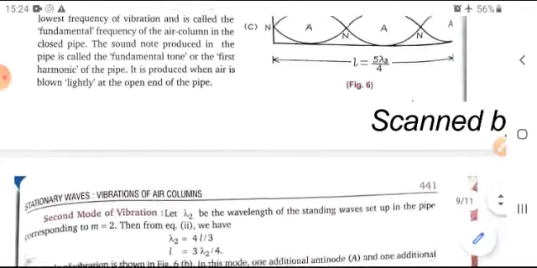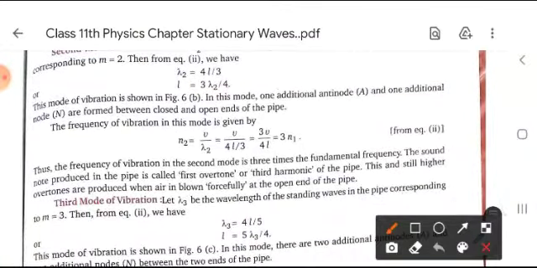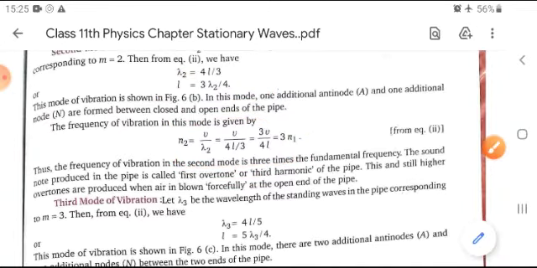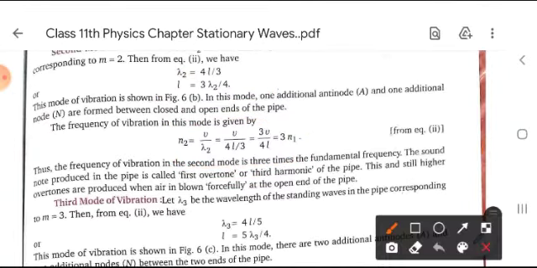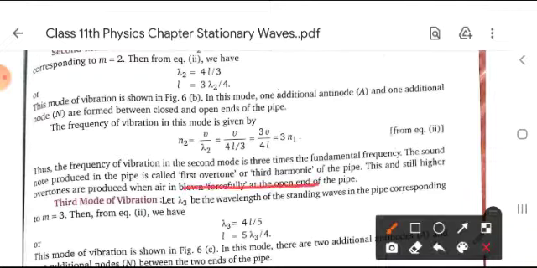Now moving forward, the second mode of vibration can be understood in the same manner. We get L equals 3λ2 upon 4 and N2 equals 3 times N1. So the frequency of vibration in the second mode is 3 times the fundamental frequency. The sound note produced in the pipe is called the first overtone or third harmonic of the pipe.